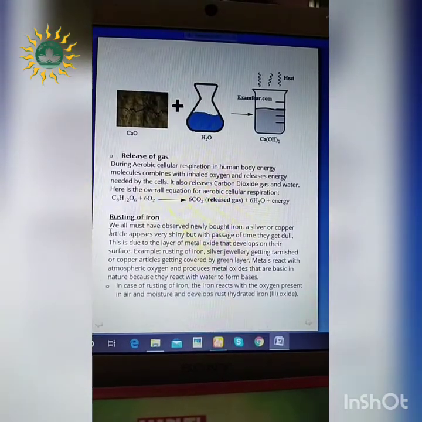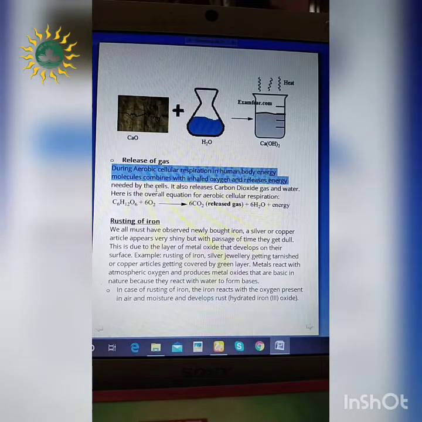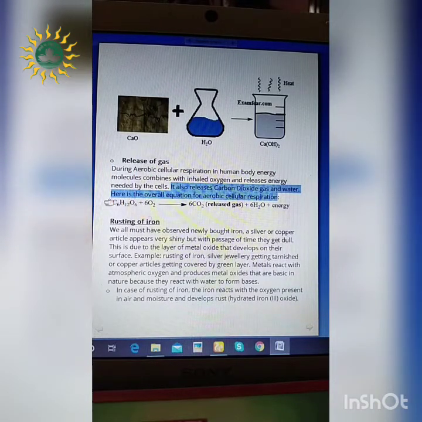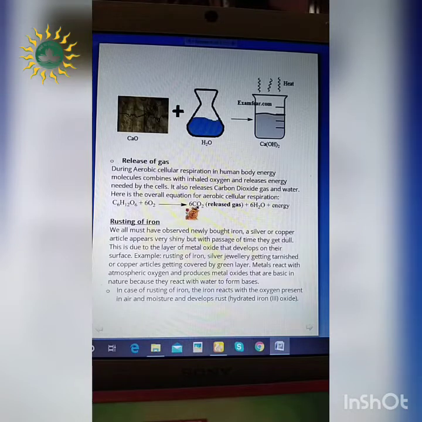Next is release of gas. So what happens during this one? During aerobic cellular respiration in the human body, energy molecules combine with inhaled oxygen. Inhaled oxygen means the oxygen we are taking inside, and it releases energy needed by the cells. So what happens as a result of that? It releases carbon dioxide gas and water. So the glucose, C6H12O6, reacts with oxygen, 6O2, and releases 6CO2, that is carbon dioxide, water, H2O, and energy. So the release of gases is present. These gases also cannot be reverted back to the original substance.